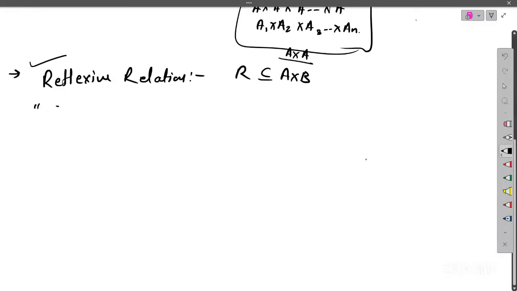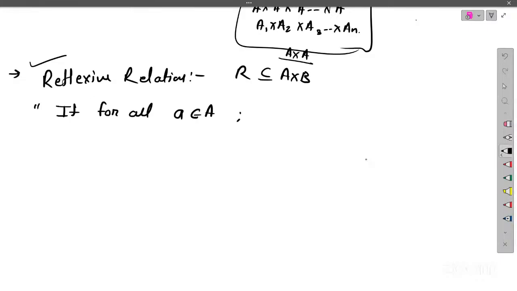Now what is the statement? For all a belonging to A, the reflexive pair, that is a pair of the type (a, a), belongs to R. So if for all a belonging to A, the pair (a, a) belongs to R, then we say R is reflexive.